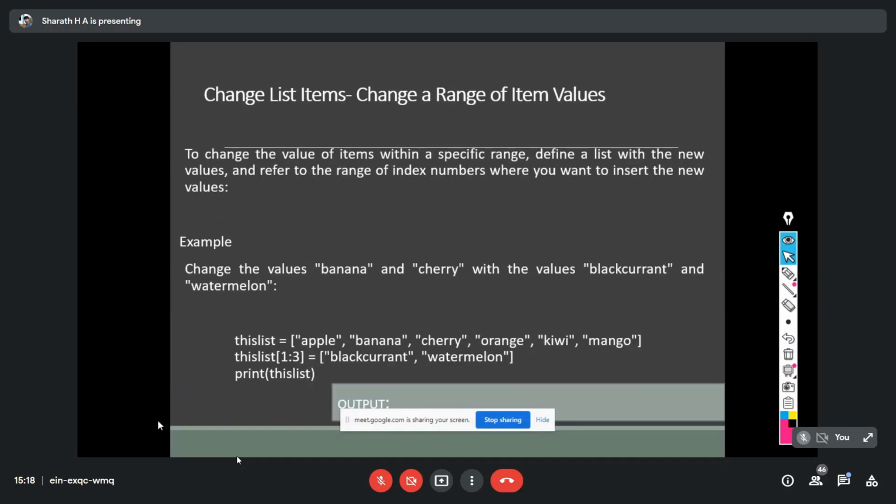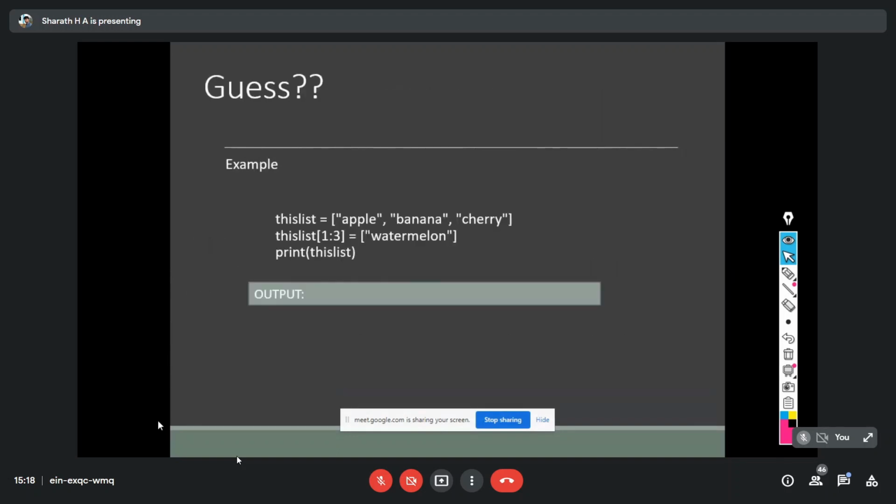So next one is changing list items, a range of item values. This is to print from 1 to 3.